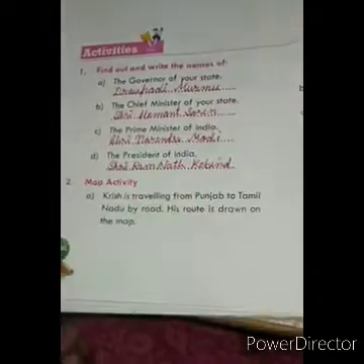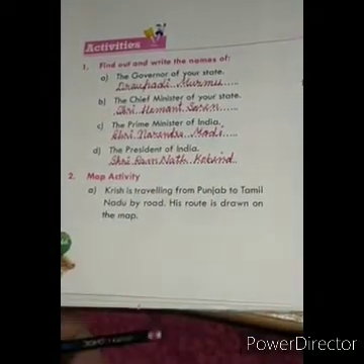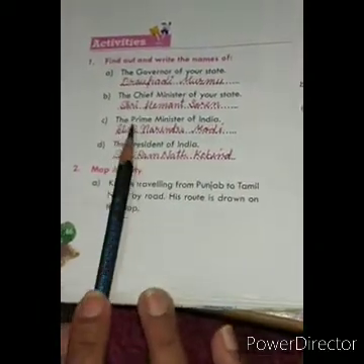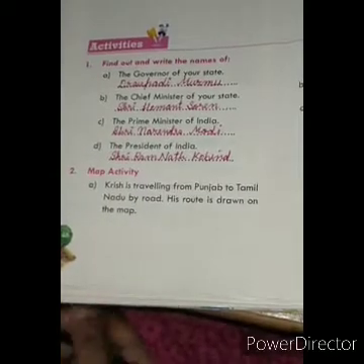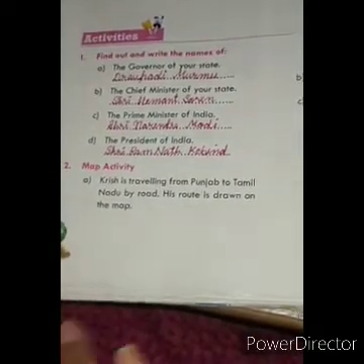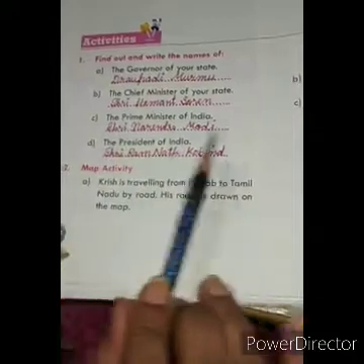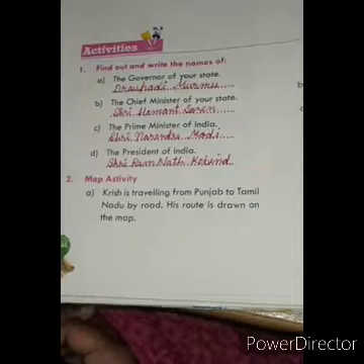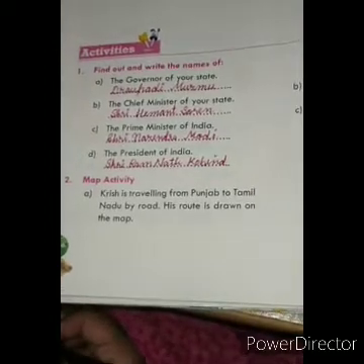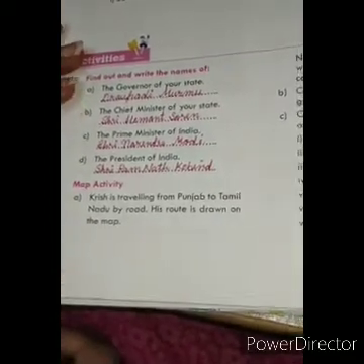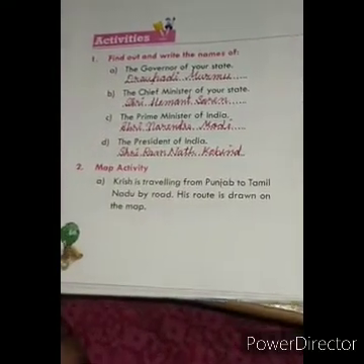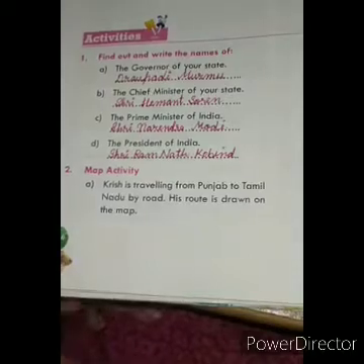And the next question is about the chief minister of our state. And who is the chief minister of our state, students? Shri Hemant Soren. Then you have a question here that who is the prime minister of India? Definitely you all should be knowing about this, that Shri Narendra Modi ji is our prime minister. And president of India is Shri Ramnath Kovind. So students, you will write down these questions and these answers only in the book. No need to write down in the notebook, and you will learn these things.